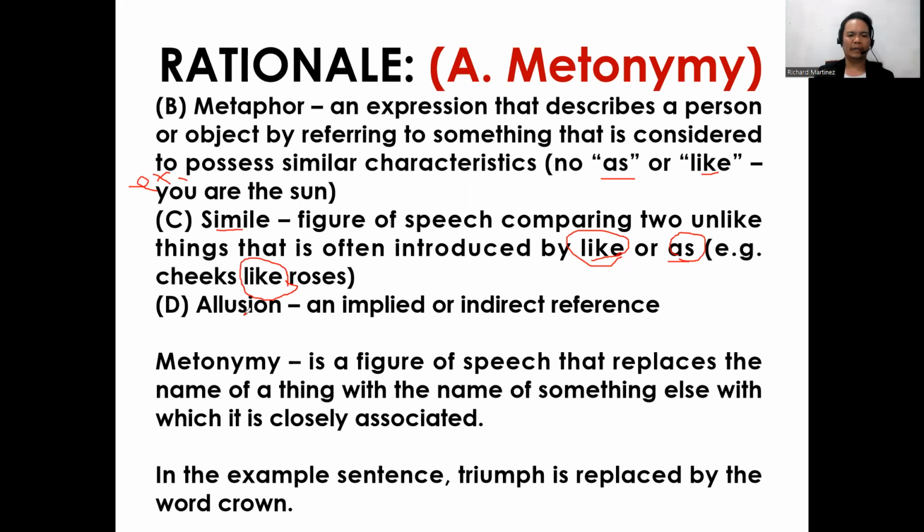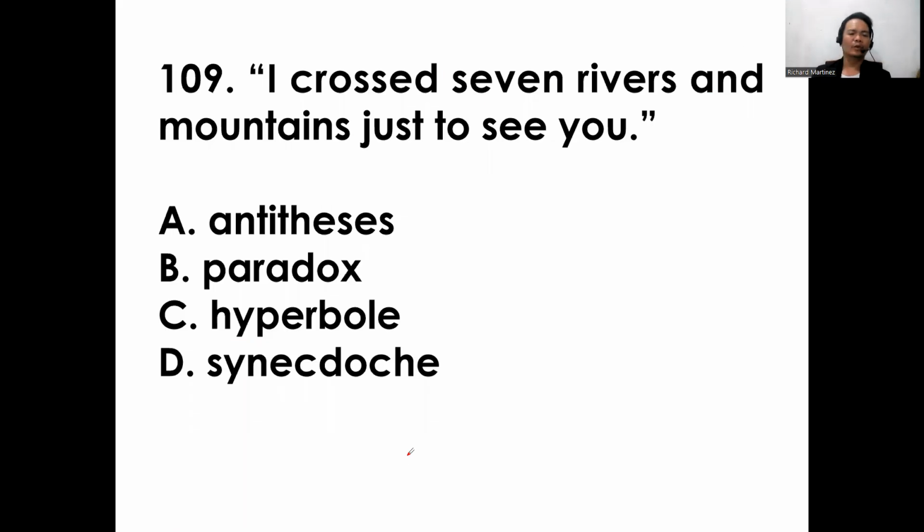Next is metonymy. This is the right answer for this question. Metonymy is a figure of speech that replaces the name of a thing with the name of something else with which it is closely associated. So in the example sentence, triumph is replaced by the word crown. Okay, there you go.